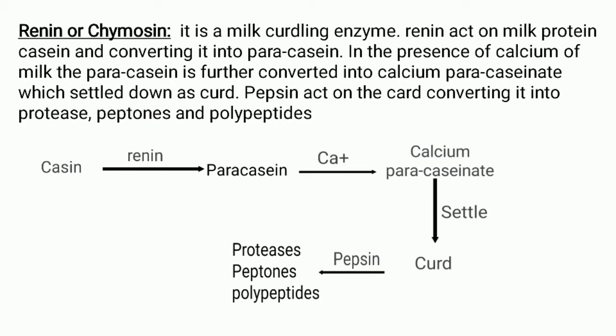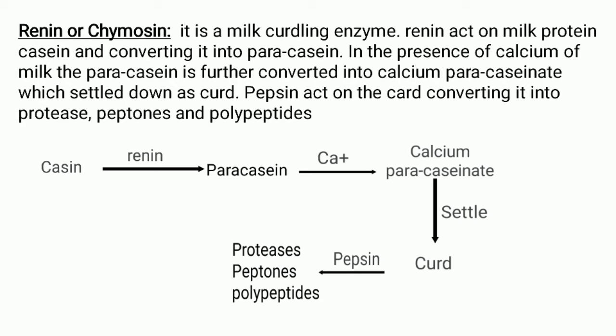Renin or chymosin is a milk curdling enzyme. Renin acts on the milk protein casein and converts it into para-casein. In the presence of calcium of milk, the para-casein is further converted into calcium para-caseinate, which settles down as a curd. The pepsin acts on the curd and converts it into proteoses, peptones and polypeptides.